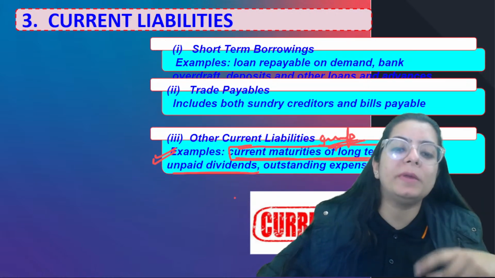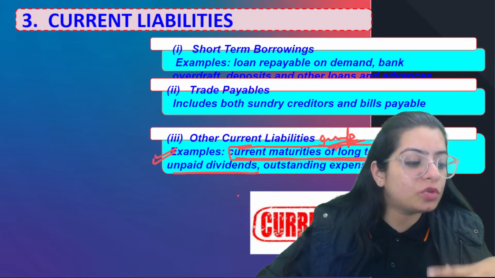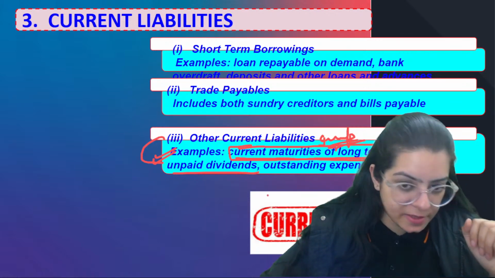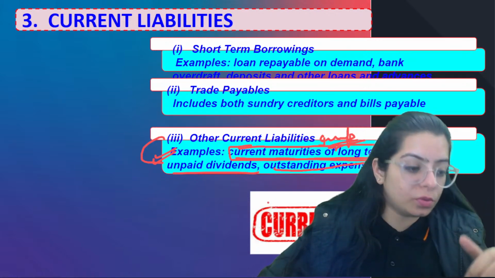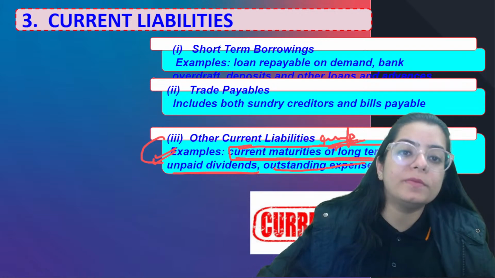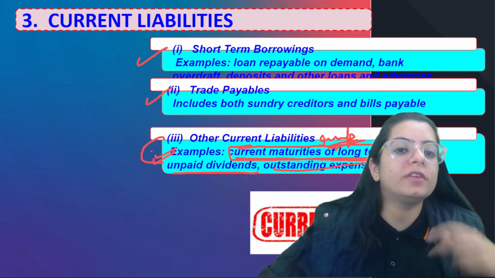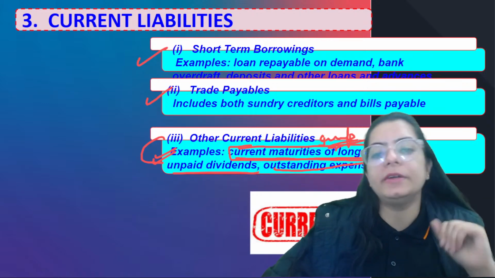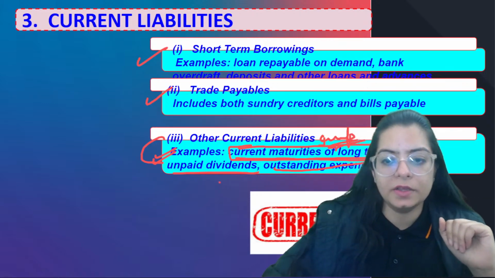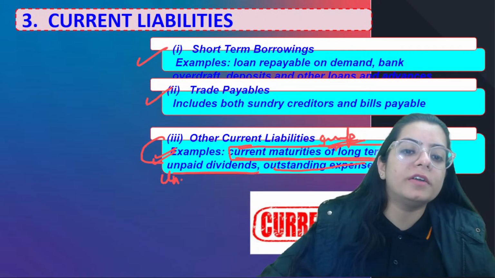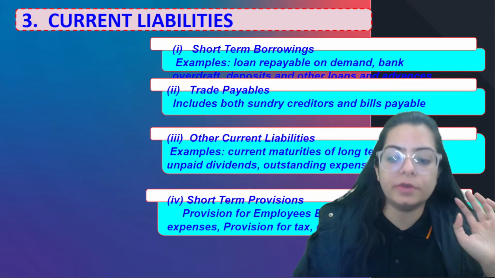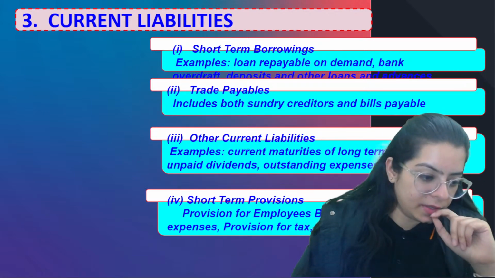Unpaid dividends. Unpaid dividends means the liabilities which are to be paid super soon. So they are going to come under current liability. Outstanding expenses, you all know that these are current liabilities. They didn't go under short term borrowing, they didn't get space under trade payable. So they are going to get space under other current liabilities, right? Similarly, you have unearned income, right? So they come under current liabilities. The liabilities which are to be finished in a particular year only or in a short time, right?